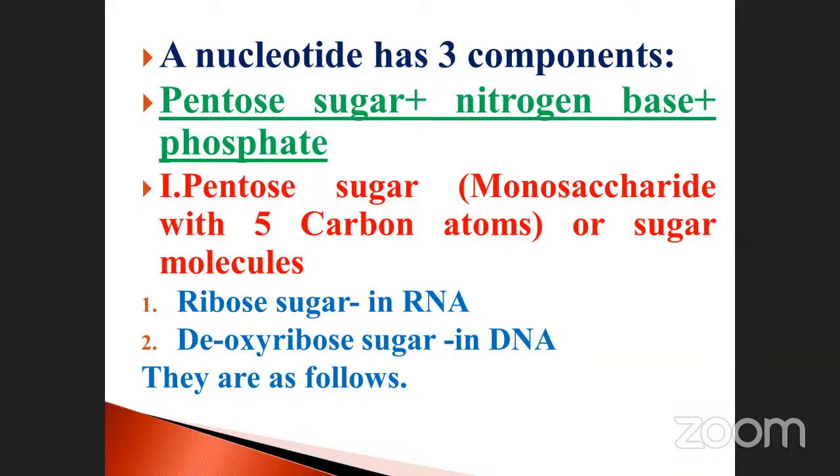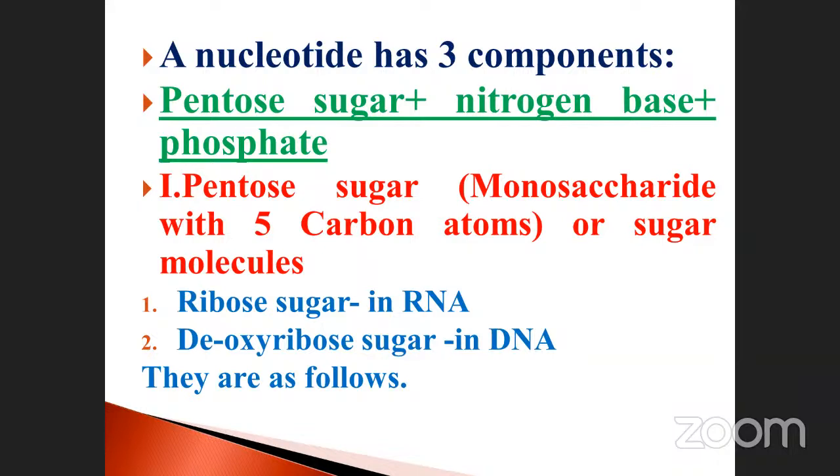Here, one by one, we will discuss. First one is pentose sugar. The first component is called pentose sugar. We already discussed that pentose sugar is otherwise called a monosaccharide. It is a monosaccharide with 5 carbon atoms. Monosaccharide means sugar molecule. How many carbon atoms are present? 5 carbon atoms. That's why the name pentose sugar has been given. Pento means 5, hexose means 6, heptose means 7, octo means 8, erythrose means 4, xylose means 7. Likewise, different carbon atom numbers are also there.